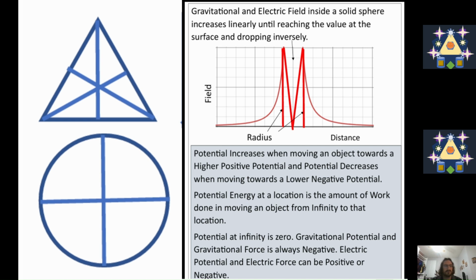Gravitational potential and gravitational force are always negative. They're both always negative. Electric potential and electric force can be positive or negative. The reason is that the electric force can attract or repel, but the gravitational force is always attractive.